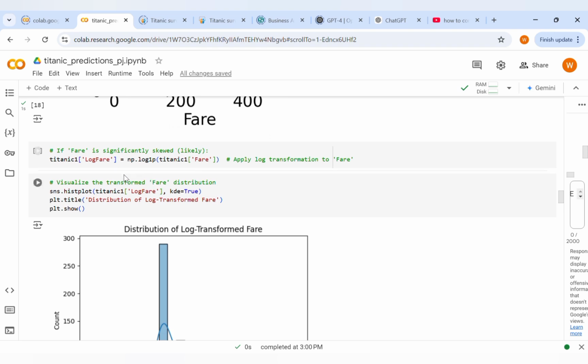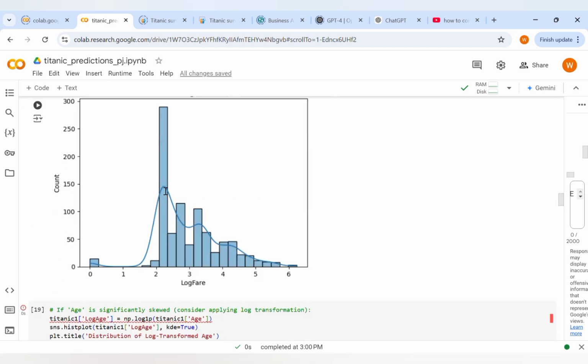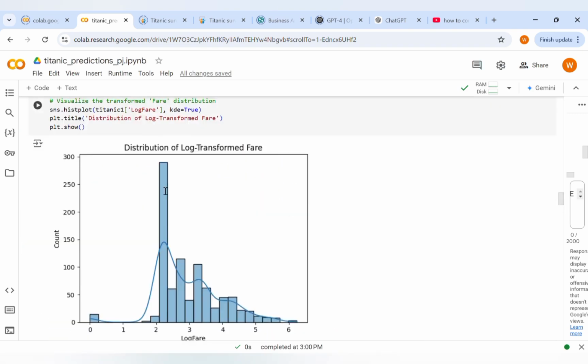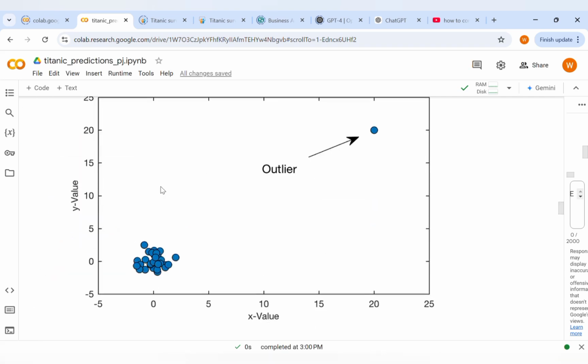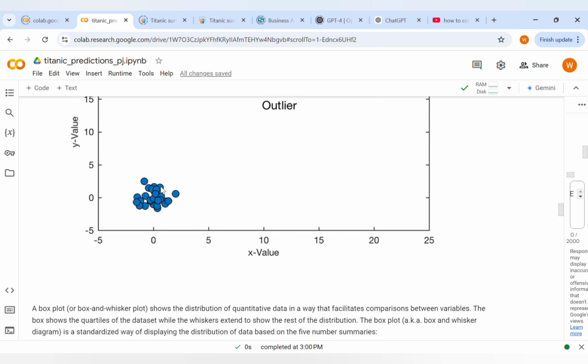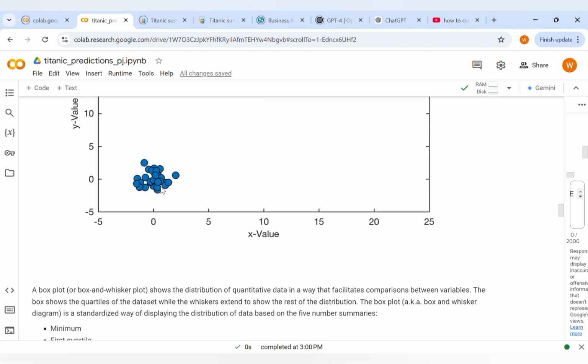Here I apply a log transformation for fare. This is for fare, and the log transformation for age too. Then outliers removal. Outlier removal can have a significant impact on the statistical analysis and model building. Here's why we sometimes remove them.